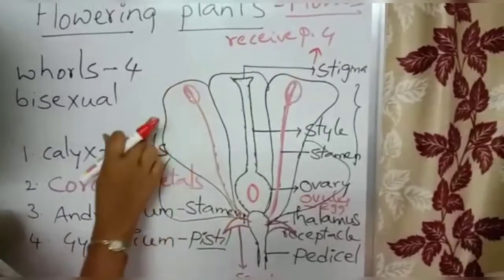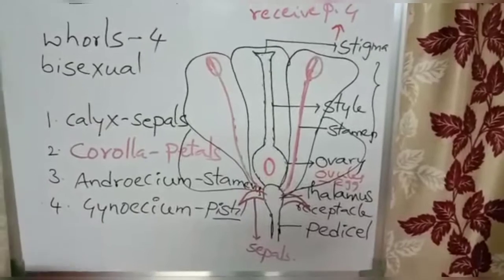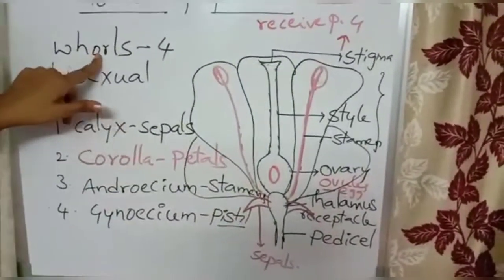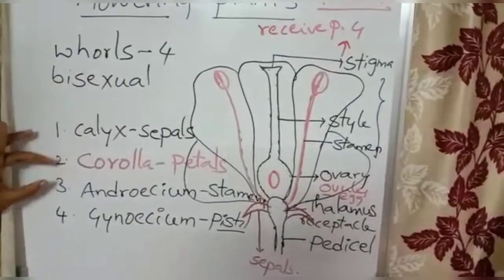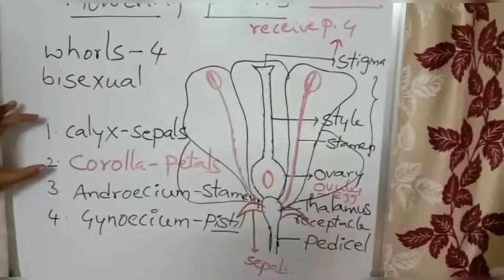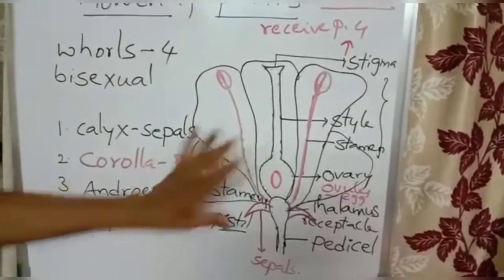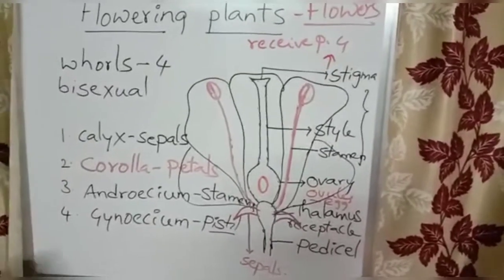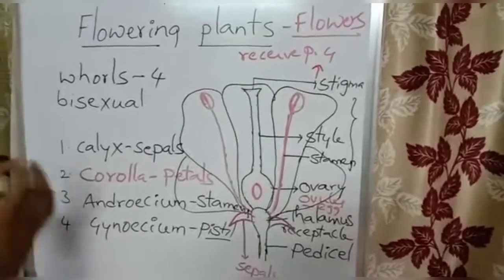So these are petals and these are sepals. Now look, on the thalamus there are four whorls from outside to inside in order: calyx, corolla, androecium, gynoecium. These are the four whorls present on the thalamus in a bisexual flower. Now these four whorls we can differentiate based on the importance during fertilization.